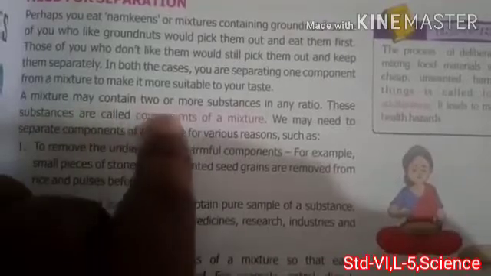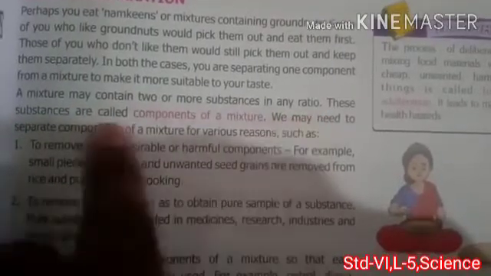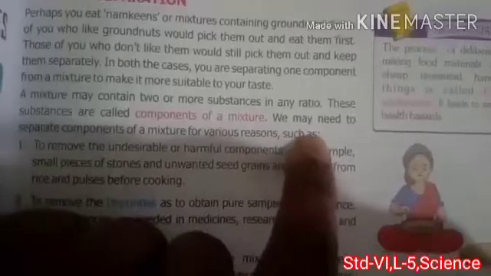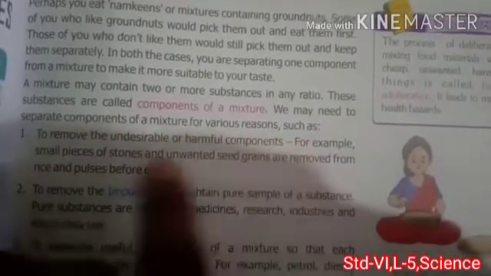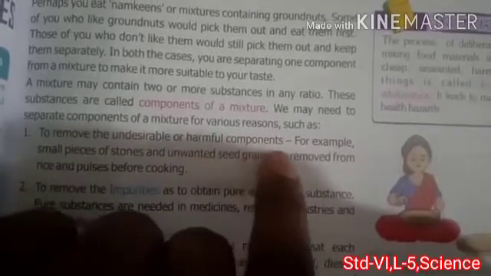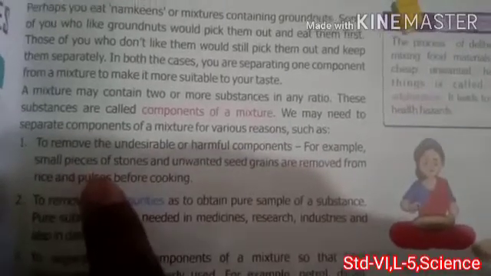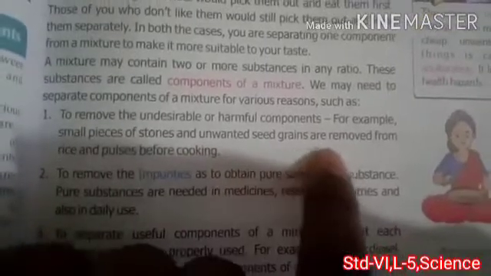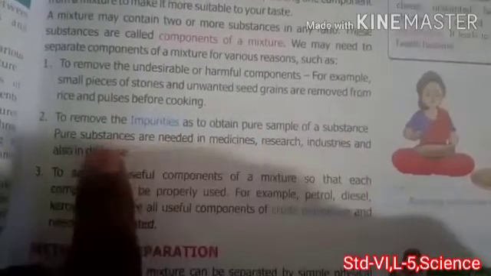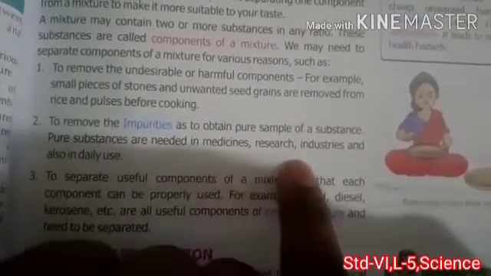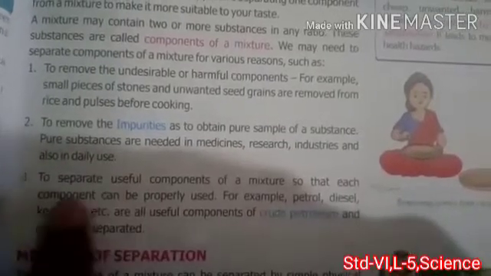A mixture may contain two or more substances in any ratio. These substances are called components of the mixture. We may need to separate components of a mixture for various reasons, such as to remove the undesirable or harmful component. For example, small pieces of stone and unwanted seed grains are removed from rice and pulses before cooking, right? Second, to remove impurities and obtain a pure sample of a substance. Pure substances are needed in medicines, research, industry, and also in daily use.